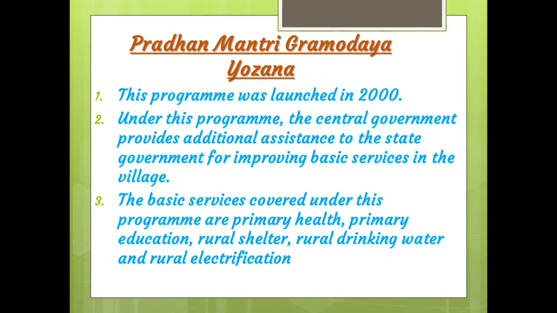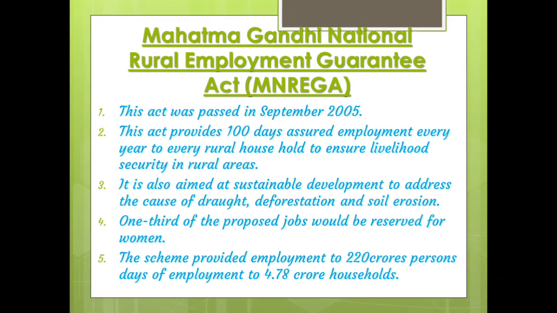Basic services means what all areas will it cover? That is primary health center, primary education, rural shelter, rural drinking water, and rural electrification. This is called Pradhan Mantri Gramodaya Yojana.